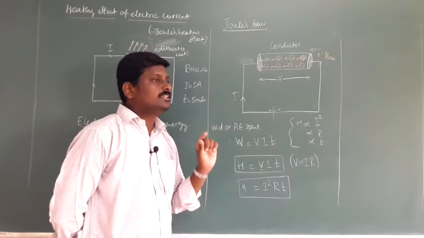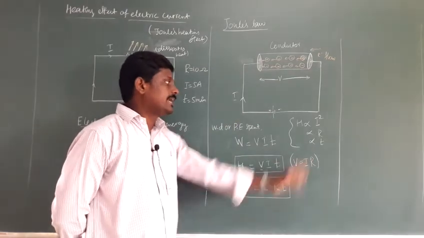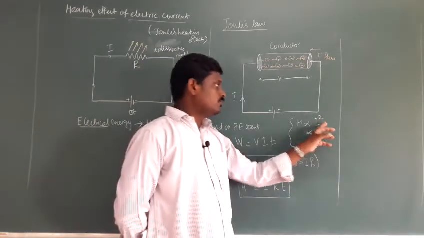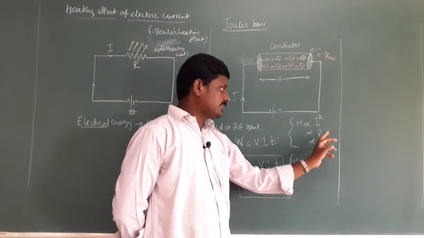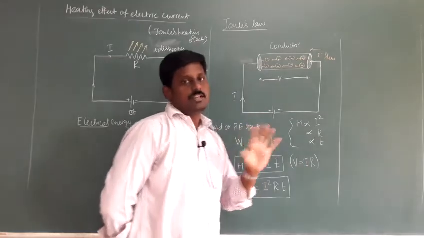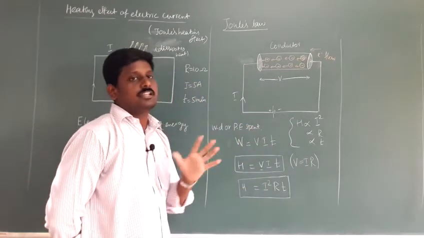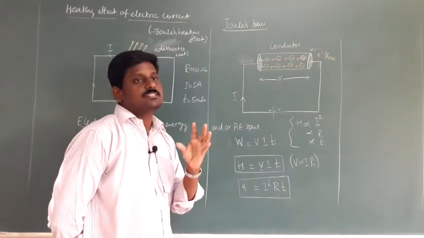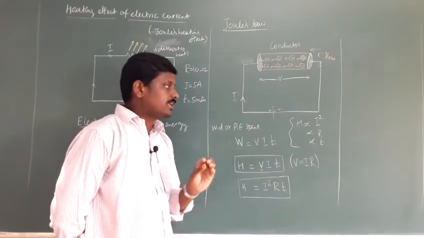So the heat energy developed in the circuit is directly proportional to the square of the current. That means if current flow is more, heating effect is more. If resistance is more, heating effect is more. If time is more, for example, if you watch TV for 10 hours and touch the TV, it will be hot. If it is for 5 minutes, it's somewhat less.